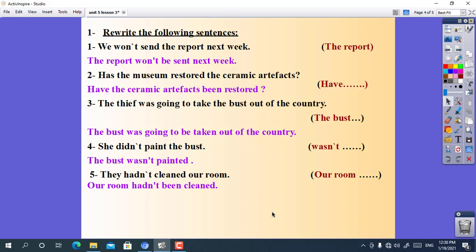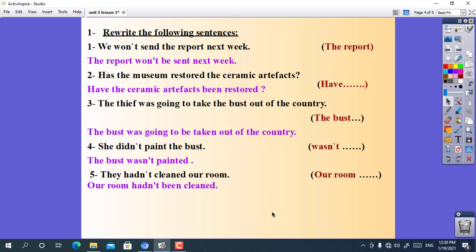Number 2, has the museum restored the ceramic artifacts? Use have or start with have. The answer will be, have the ceramic artifacts been restored? The main sentence is in the present perfect. So the answer will be in the present perfect passive. Has or have plus been plus past participle. And the main sentence is a question, not a statement. So we will make it a question in the present perfect passive also.